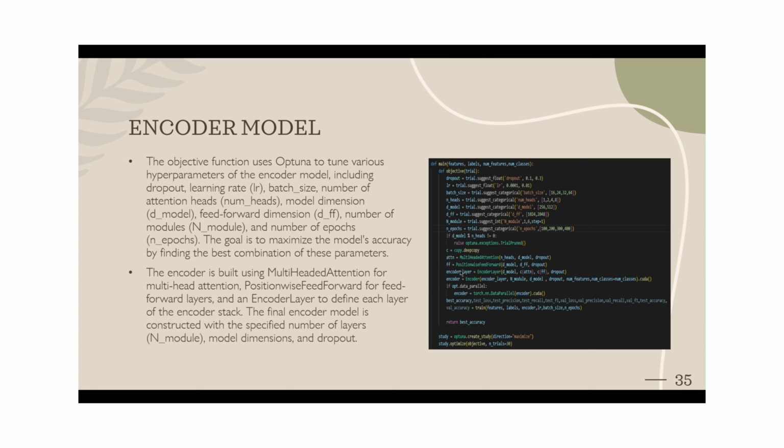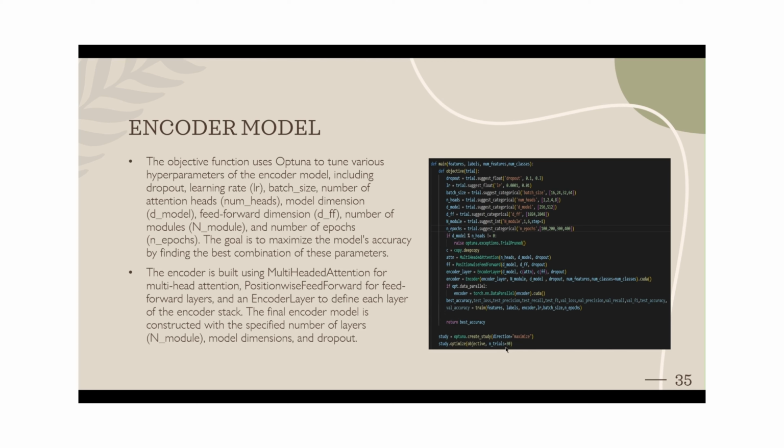Going further, we define the encoder model and pass it to a train function. In the train function, it takes features, labels, batch size, learning rate and epochs, runs the model, computes the loss with cross entropy loss, optimizes using the Adam optimizer, and predicts the sentiment.